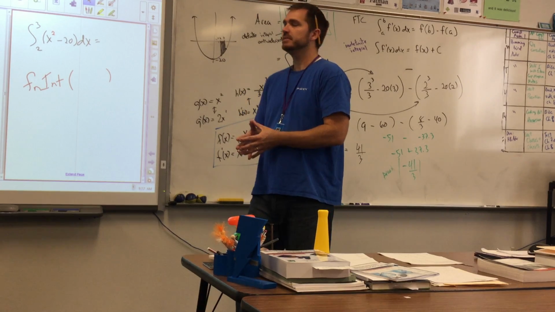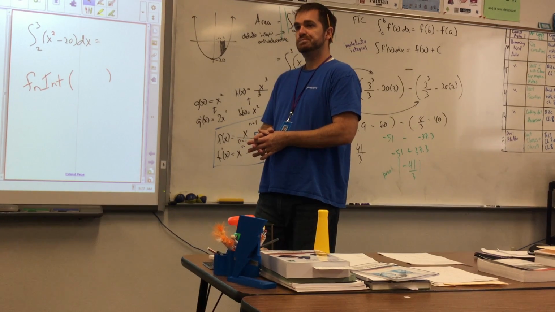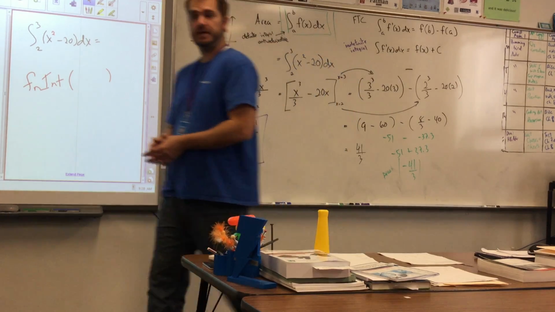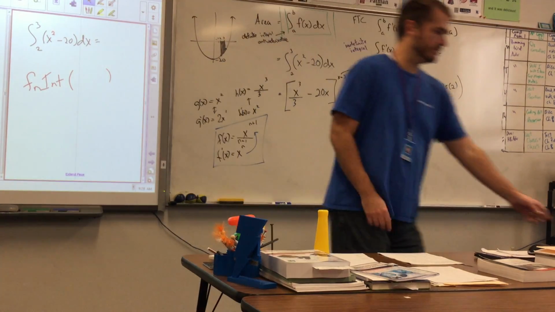I got the wrong answer. Did you type it in wrong? No. Alright then, let's look at it. Did you hit this X or this X? The X down here. No, I hit the X at the top. 2, 3 of x squared minus 20. I don't think that's a minus. I think that's a negative. Who cares? It's minus anyways. Oh, look at that. It's the right answer.